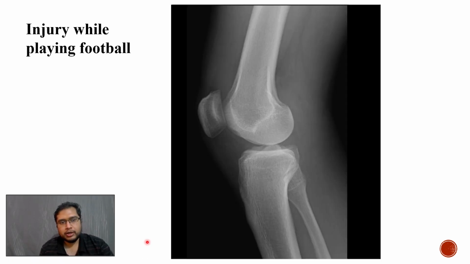Coming to another important radiograph of the knee joint of a skeletally mature patient who's come with injury while playing football. At the initial look, this looks apparently normal, but as you trace the femoral condyles, the lateral femoral condyle has a depression here. It's called the sulcus terminalis impaction injury, which is commonly associated with ACL tear, and hence MRI of the knee is required in this particular case, and this needs to be picked up and informed to the orthopedic team for further management.